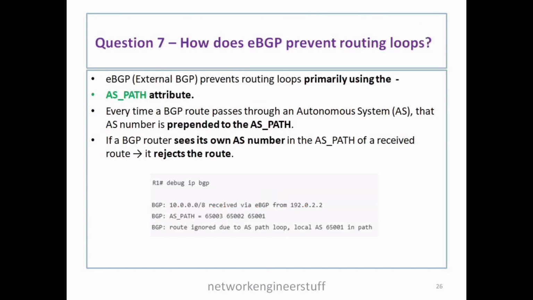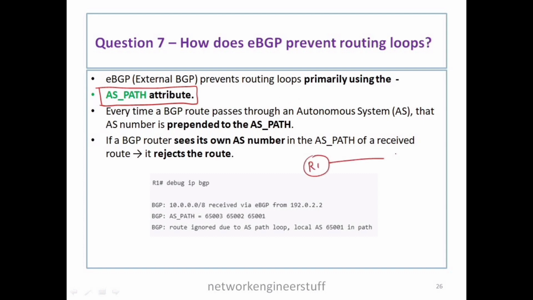Question number 7. How does EBGP prevent routing loops? Now, this is a very frequently asked question. How does EBGP prevent routing loops? There's a simple answer to this: it uses an attribute which is the AS path attribute. So EBGP uses the AS path attribute to prevent loops. Now, you can explain again with the help of some diagram.